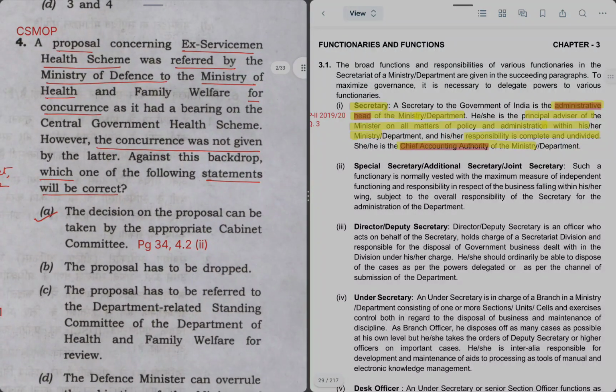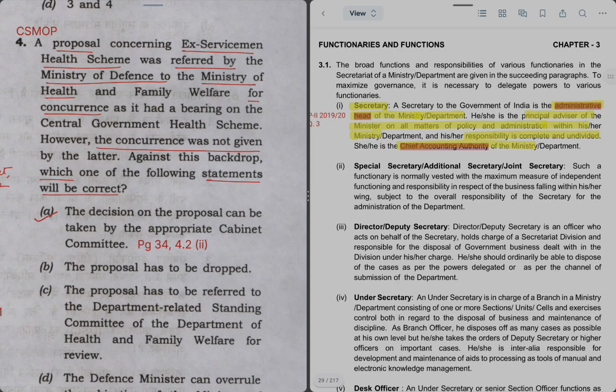A proposal concerning the ex-servicemen health scheme was referred by the Ministry of Defence to the Ministry of Health for concurrence, as it had a bearing on the CGHS scheme. However, the concurrence was not given by the Ministry of Health. Against this, which one of the following statements will be correct? In this question, a scenario has been given, and let's try to find a rule or para in MOP which describes the situation. For that,